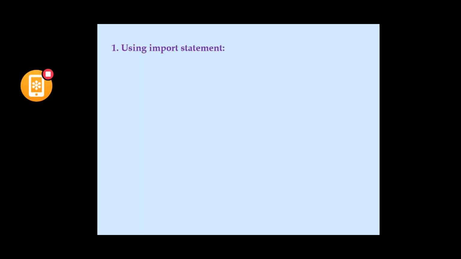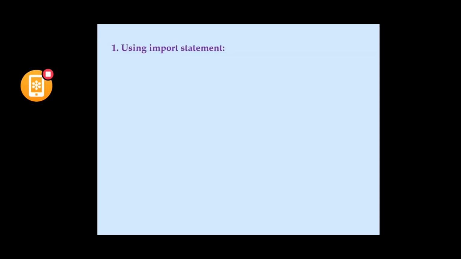The import statement brings the functionality of one module into another module. That is, it is used to import all the functionalities that we have given in the module into our current Python file.